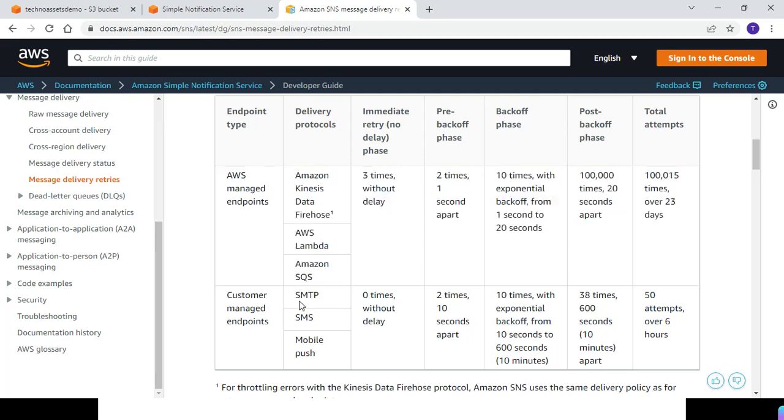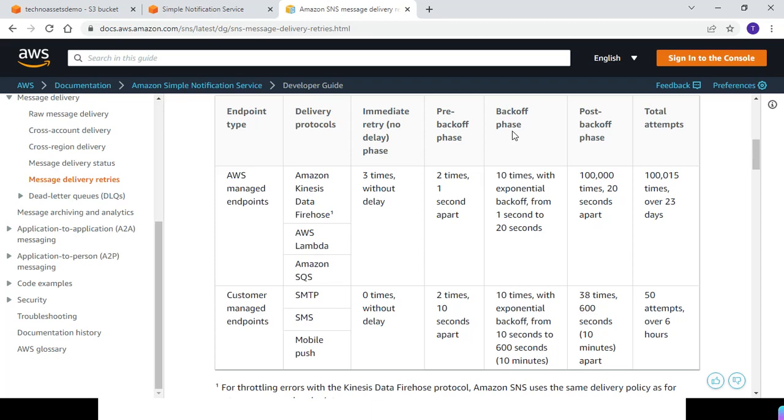However, for these 3 protocols, SMTP, SMS and mobile push notification, there is no immediate retry because the number of times is 0. In the pre-backoff phase, it will try 2 times with a difference of 1 second, or you can say the delay is 1 second. In these 3 protocols, in the pre-backoff phase, the number of tries is 2. However, the delay will be 10 seconds each, right?